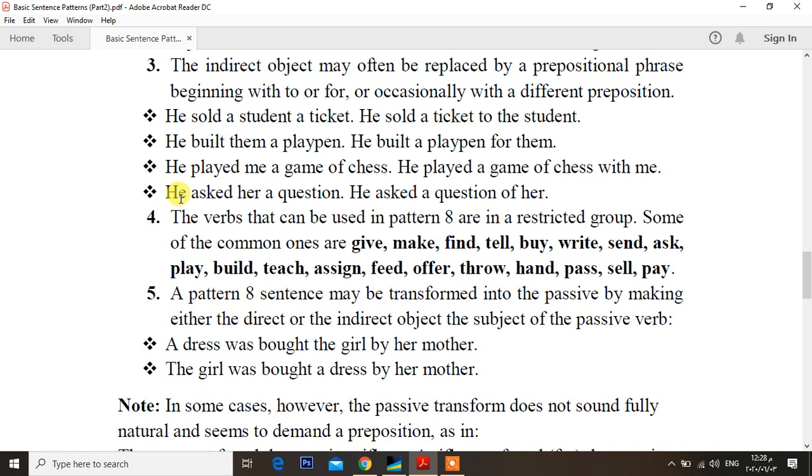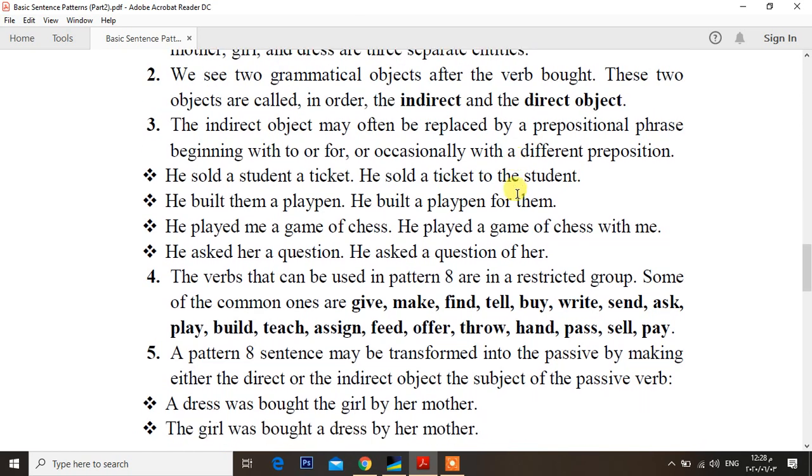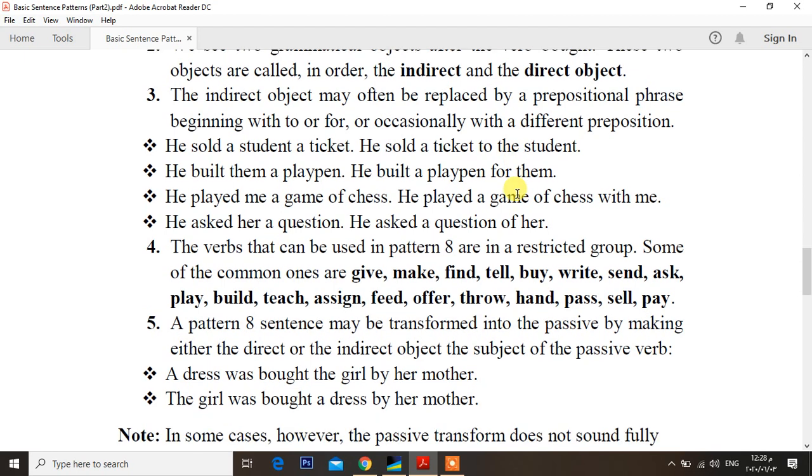He asked her a question. Her here is the indirect object. He asked a question and it becomes like that. He asked a question of her. Of her here is a pronoun. Occasionally a different preposition, sometimes a different preposition. Here it's a different preposition, of. It's not to or with.